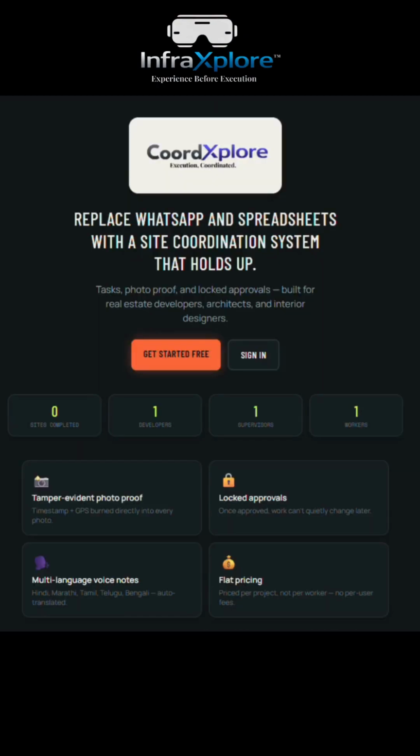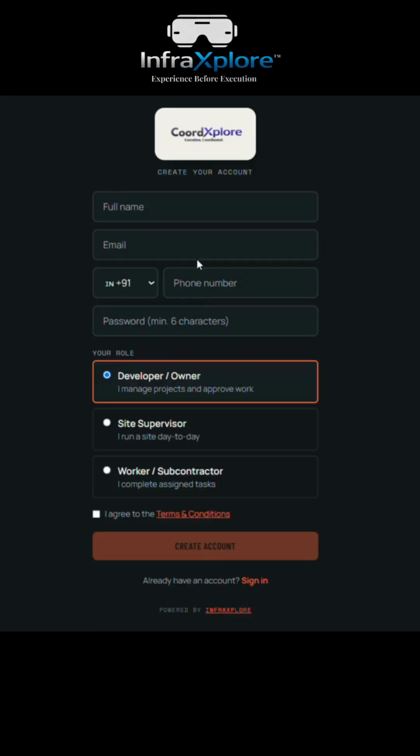That's not a communication problem. That's money leaking out of a project one argument at a time. CoordXplore is one link, every task, every photo, every approval, all in one place. So nobody can argue about what happened because it's already written down. We can add details over here and create an account.